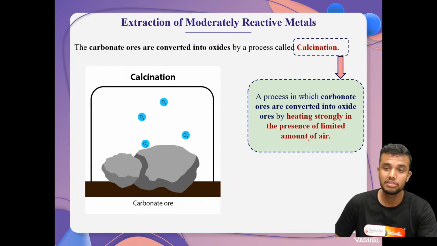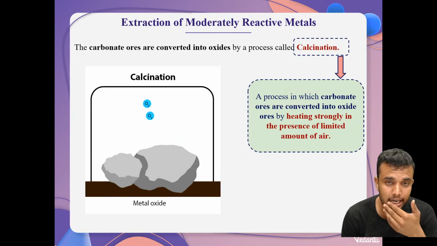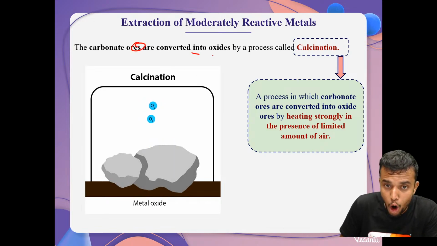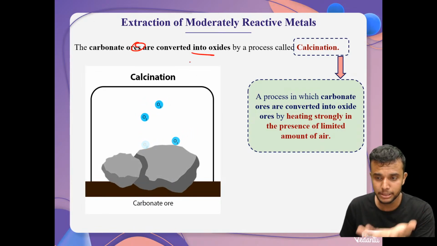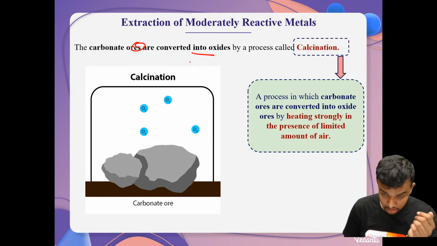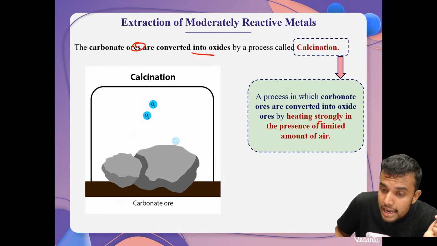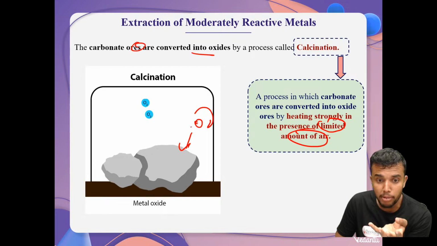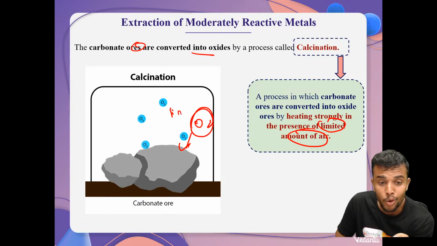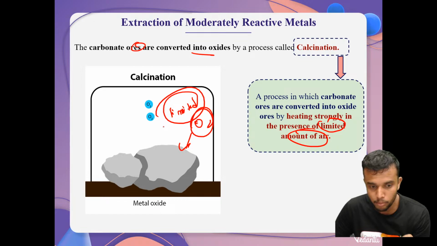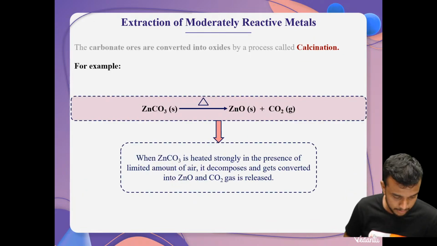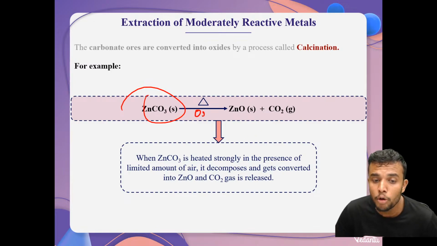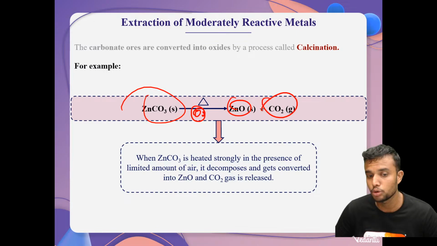Then calcination. What is the difference between roasting and calcination? Very simple. The conversion of carbonate ores into oxide ores is called calcination. But in this process, we use a limited amount of air. Here also we heat the compound in the presence of oxygen, but only a limited amount of air. For example, zinc carbonate, calamine, is heated in a limited amount of oxygen. Then zinc oxide is formed and CO2 gas is released.